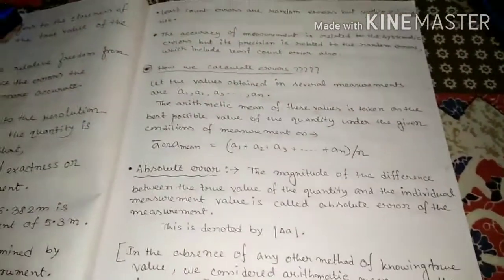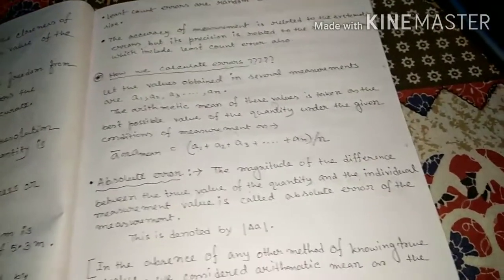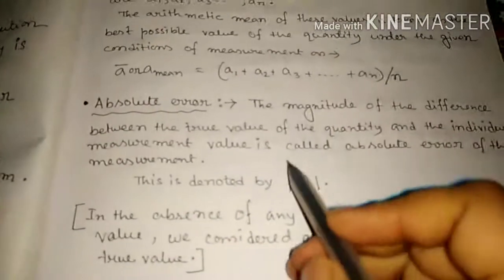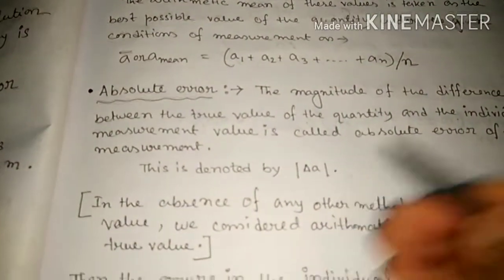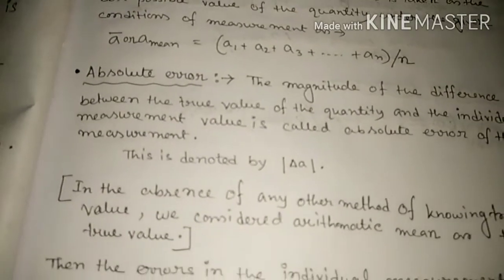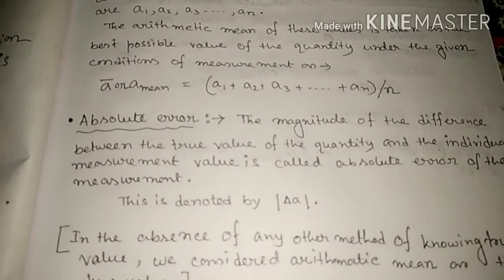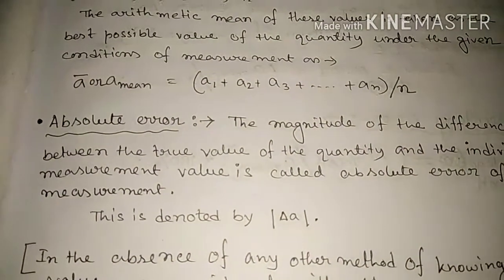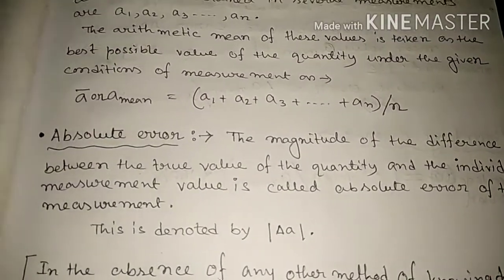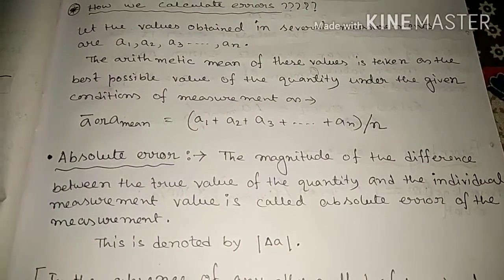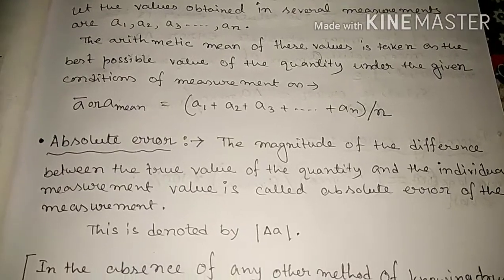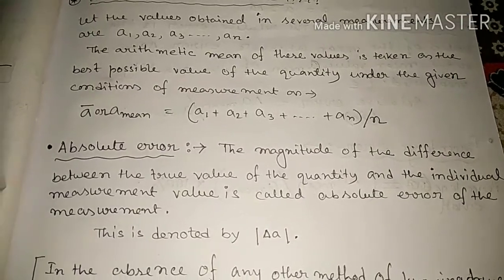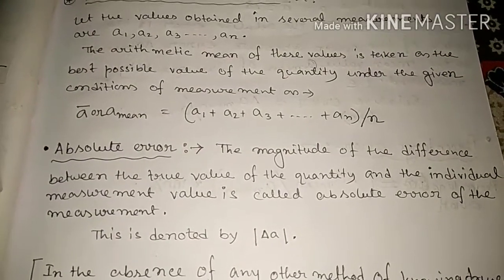Now, absolute error. What do you mean by absolute error? Absolute error is denoted by mod, the modulus sign, two straight lines, mod of delta A. This is a capital delta. Delta means change between two quantities. So the magnitude of the difference between the true value of the quantity and the individual measurement value is called the absolute error of the measurement.